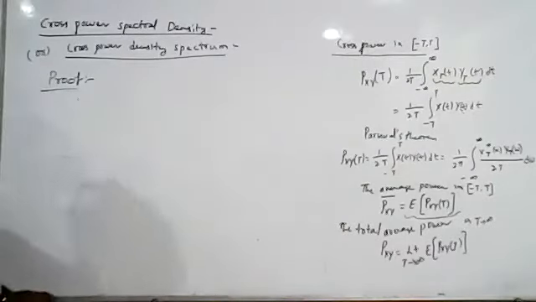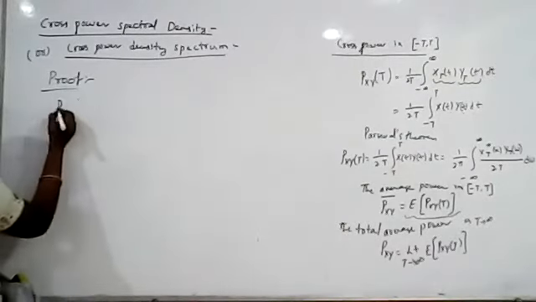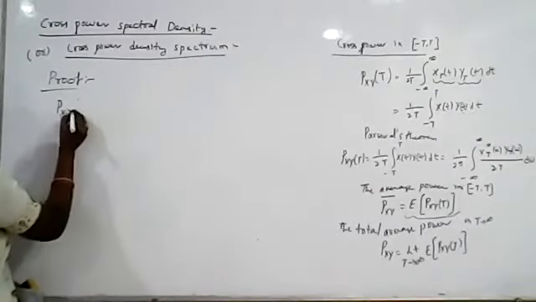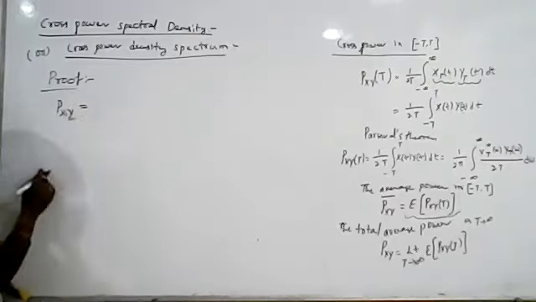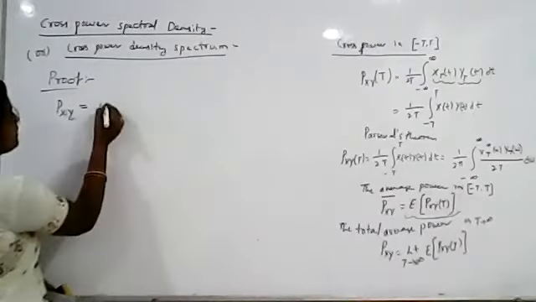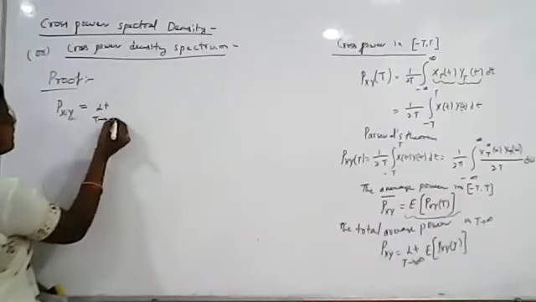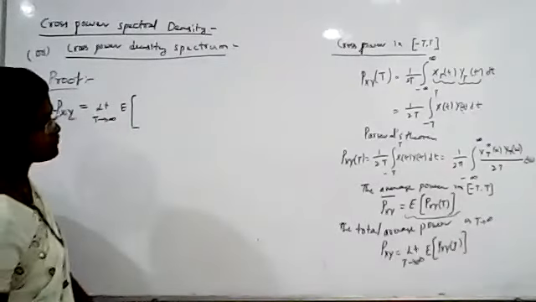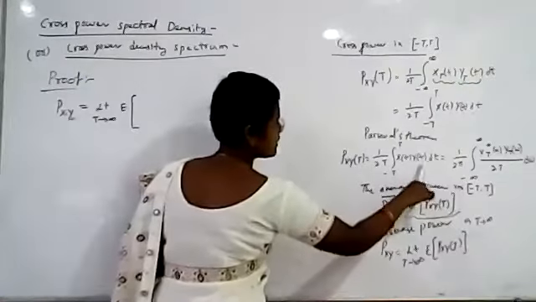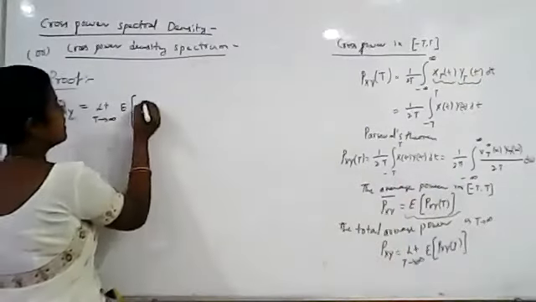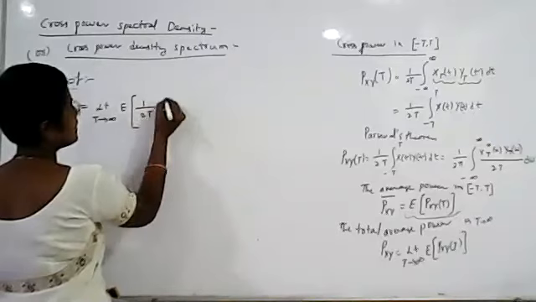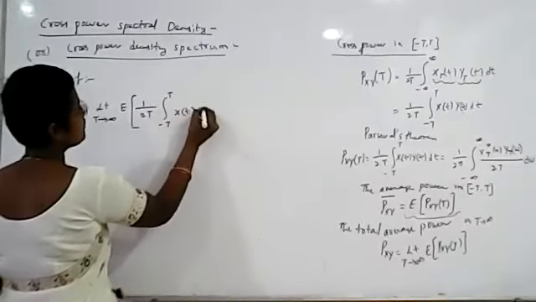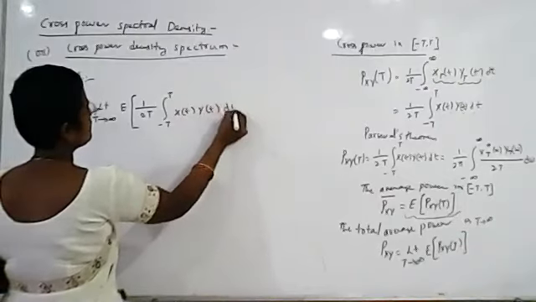Pxy is the limit T tends to infinity of the expected value of 1 by 2T integral from minus T to plus T of x(t) y(t) dt.